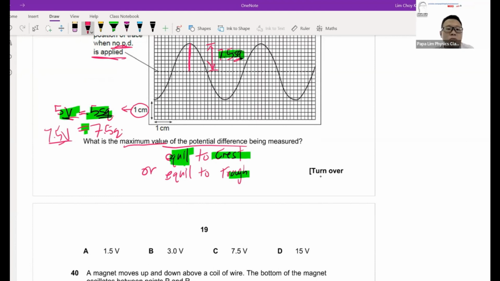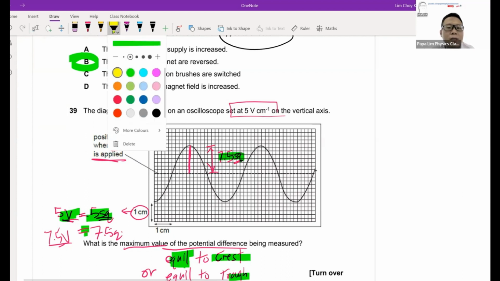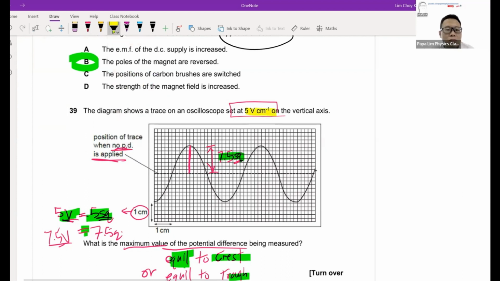But for students, take note for CRO, remember the markings. Remember the unit. For example, in this case, we're looking at 5 volts per cm. So you need to take note of how many squares am I looking at, because sometimes it's quite confusing.